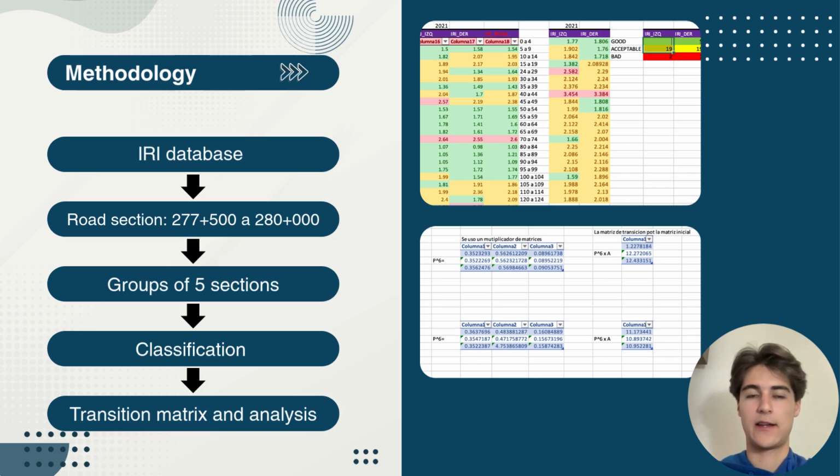To simplify the analysis, the data was grouped into blocks of 5, meaning each group represents approximately 100 meters. After that, each value was classified into three states: good, acceptable, or bad. Finally, the changes between these states were used to build a transition matrix, which allowed us to model the evolution of pavement deterioration using a Markov chain.